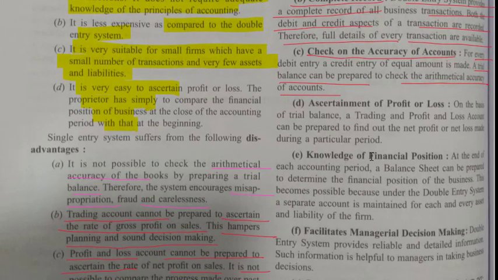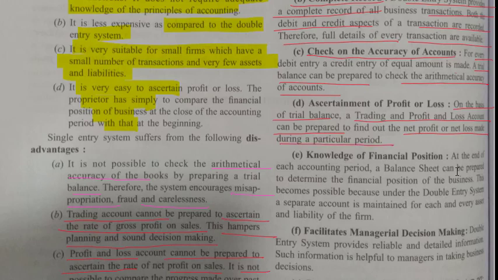D. Ascertainment of the profit or loss. On the basis of trial balance, a trading and profit and loss account can be prepared. So, we first prepare a trial balance, then we create a trading and profit and loss account, and from this we can create the profit and loss account, and we know the total profit or loss during a particular period.